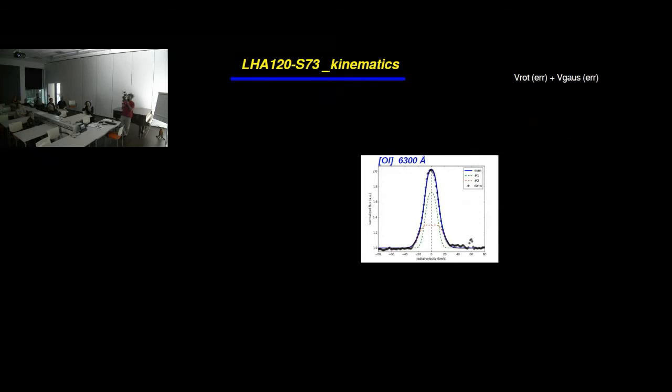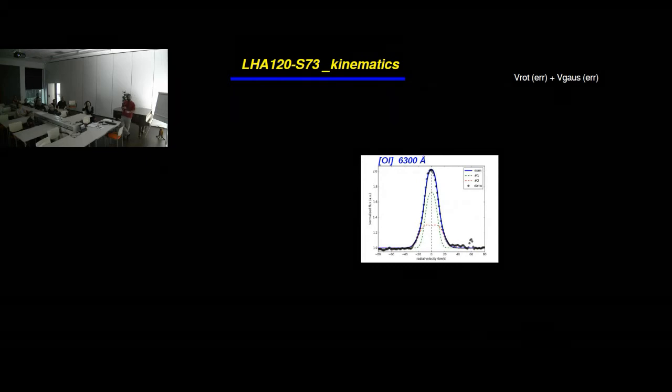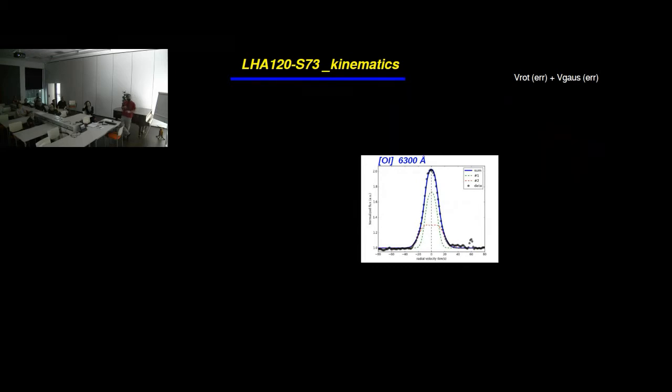This Gaussian component has to do with the spectral broadening due to the spectrograph itself, some thermal movement and some turbulence movement, which is a random movement of the particles along the line of sight. So by taking these two values and converting them, we can calculate the velocities and how the profile of these rings would look like.